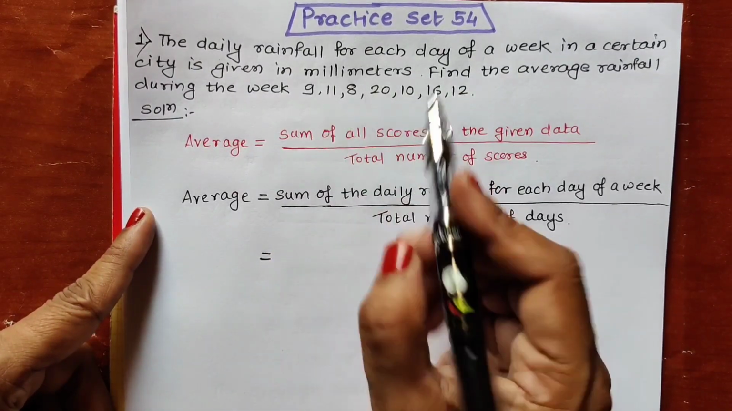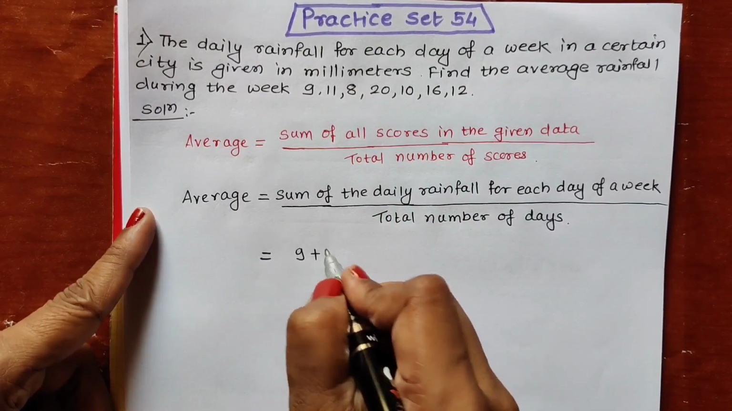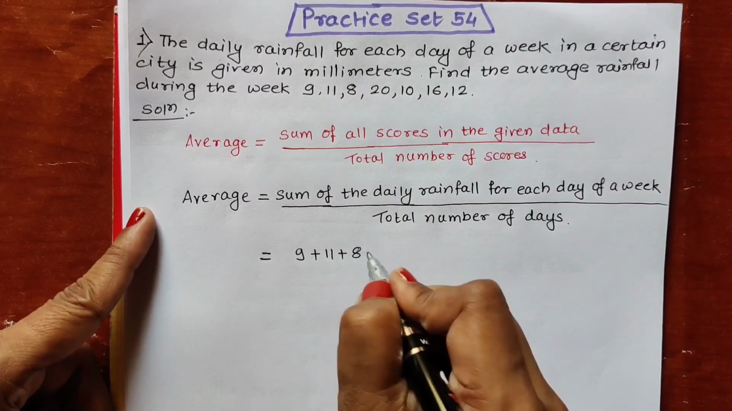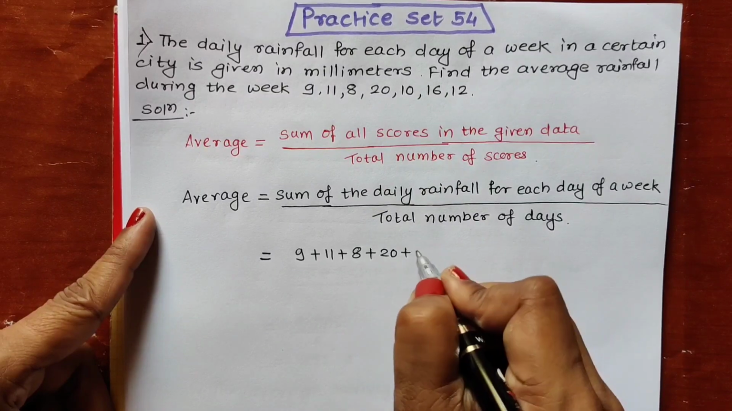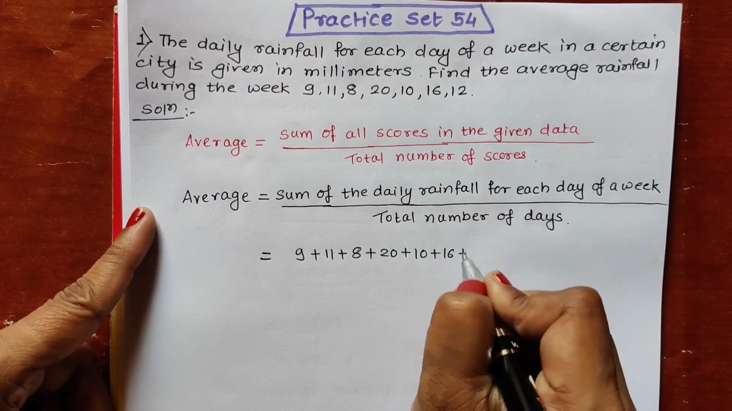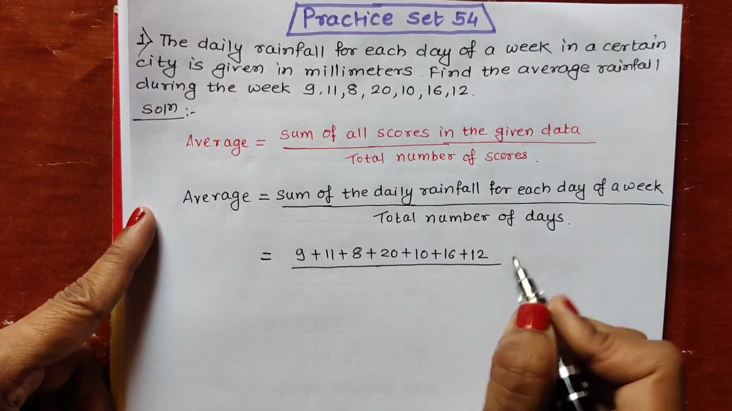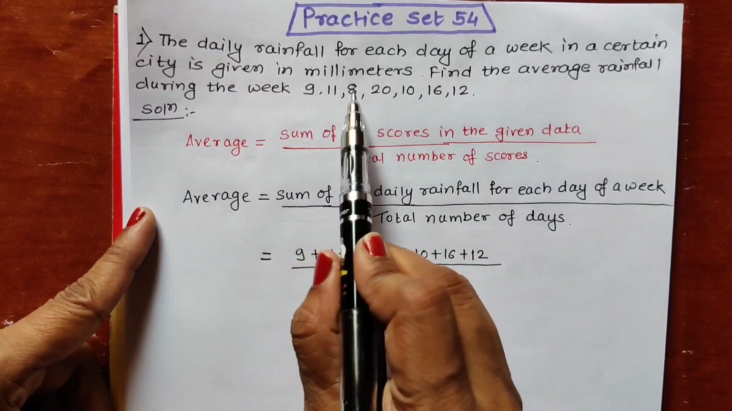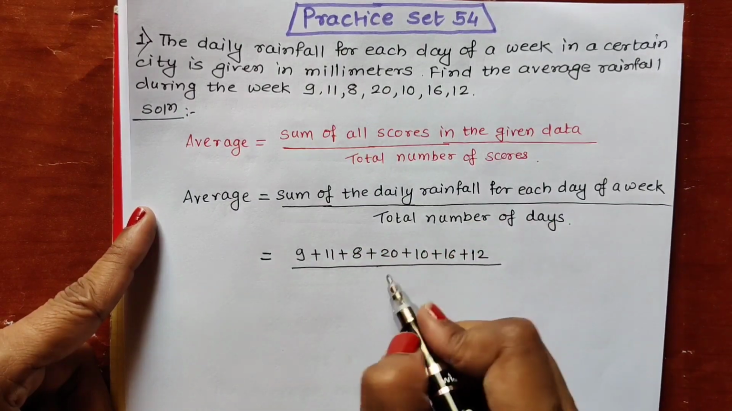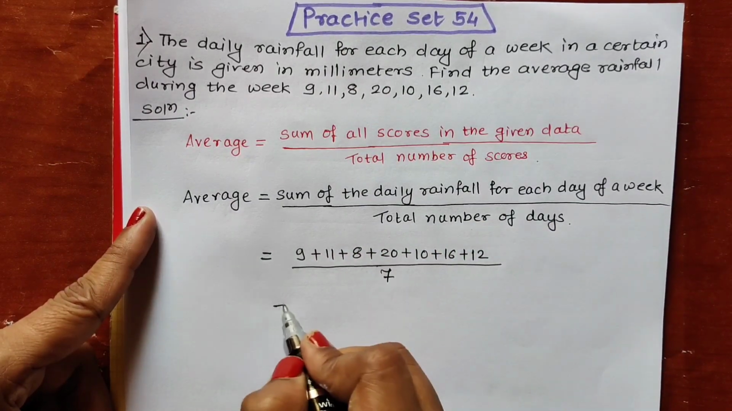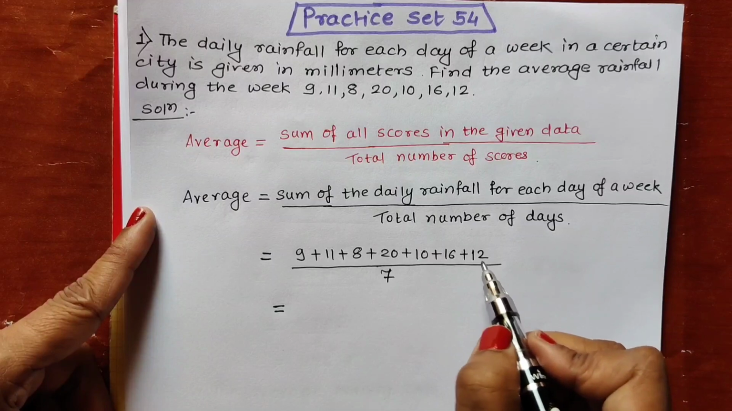Okay, so 9 plus 11 plus 8 plus 20 plus 10 plus 16 plus 12. We have to add all these rainfalls during the week upon how many number of days are there? 1, 2, 3, 4, 5, 6, 7. So we have to write 7 here. Now we will be adding all these numbers.